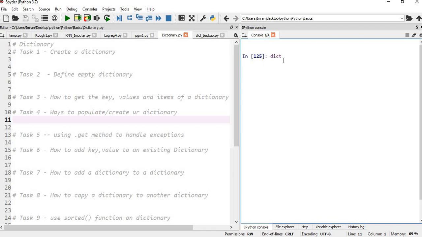I will say dict1, dictionary, is equal to a: 1, b: 2. So my dictionary 1 is created, which has the key a and the value 1. Again it has key b and the value 2.